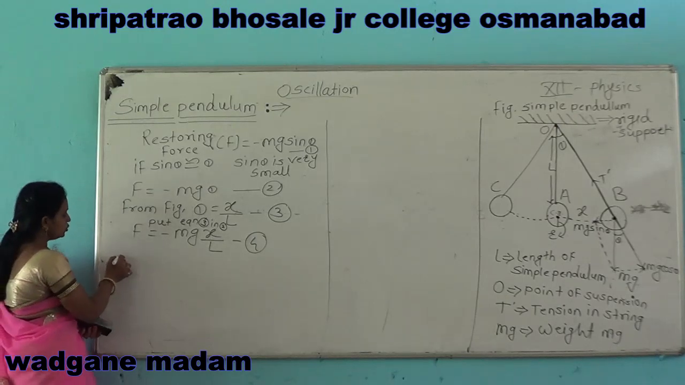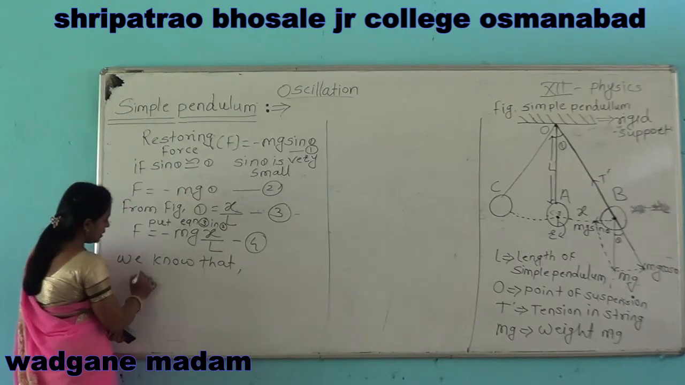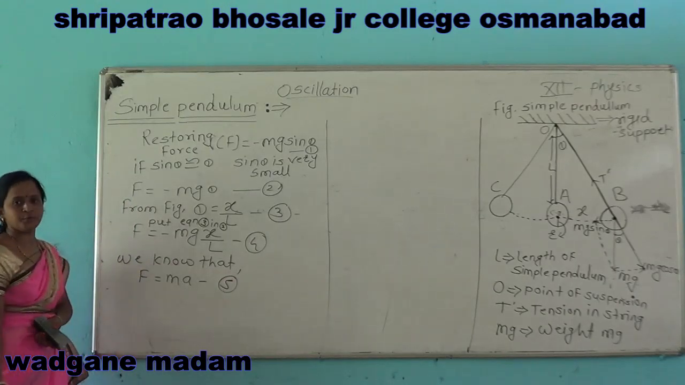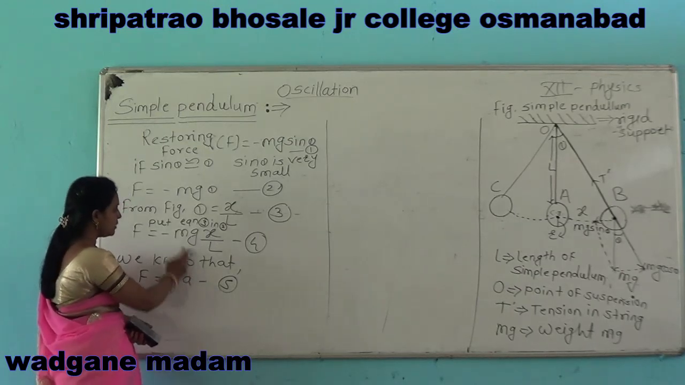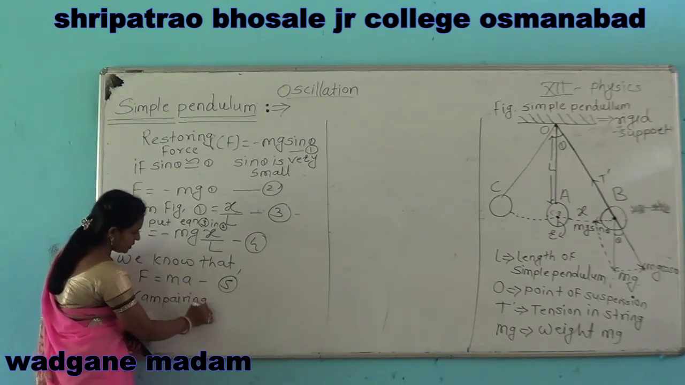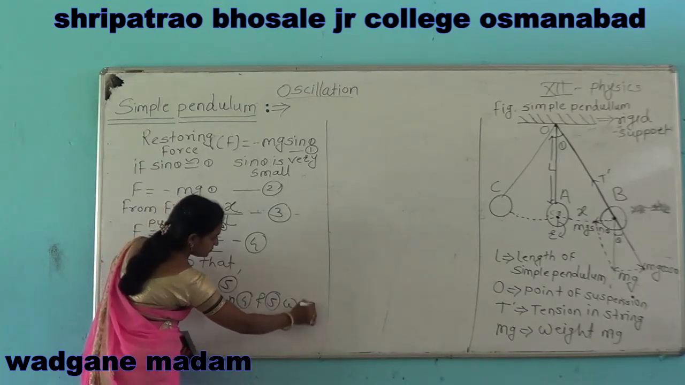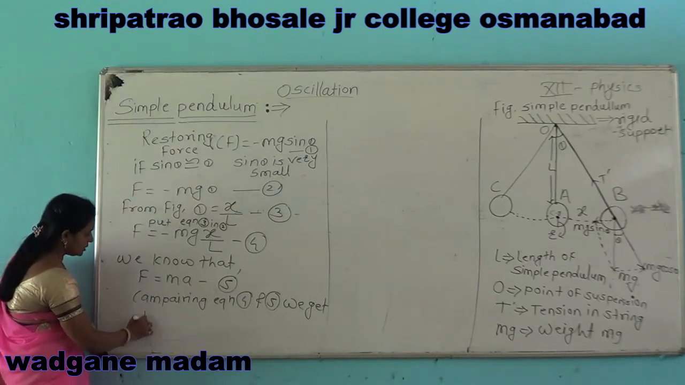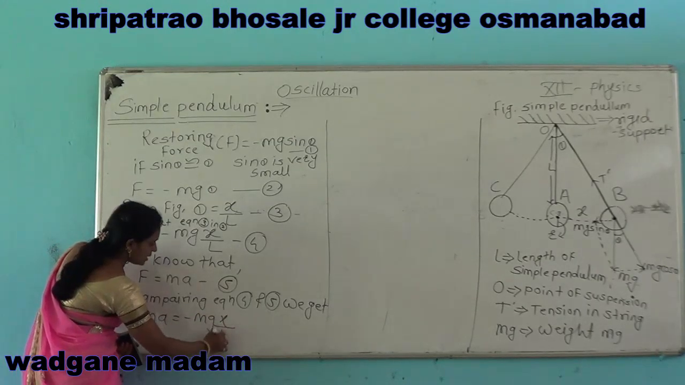Then after that, we know that F is equal to mass into acceleration. Say this equation number 5. Therefore, comparing equation 4 and 5 we get ma is equal to minus mg x by L.